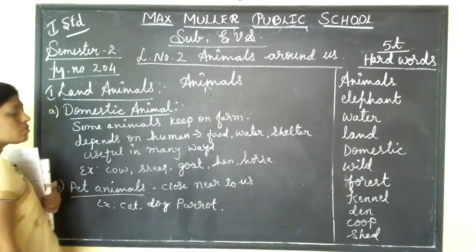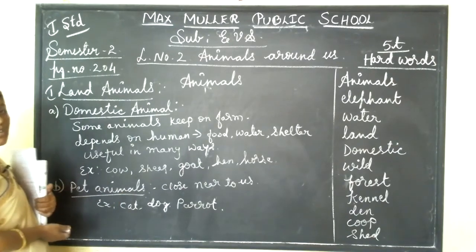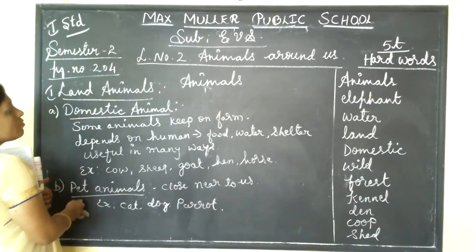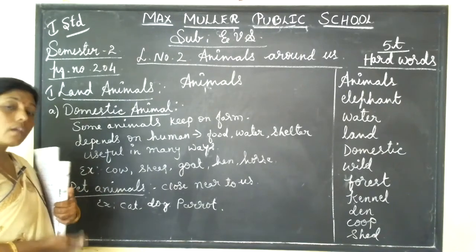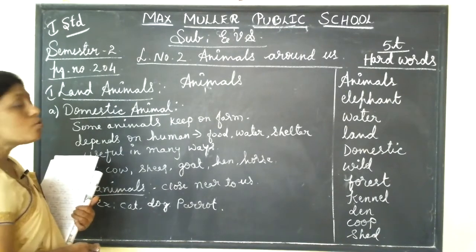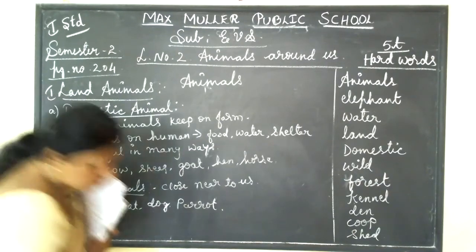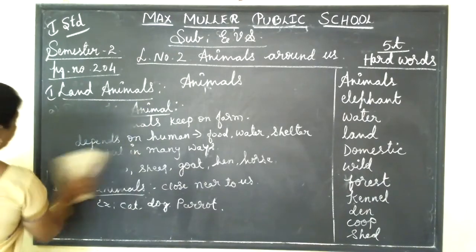These animals we call pet animals. Pet animals means they are very close, near to us, okay? Those animals are called pet animals and we love them, and we should take care of them also and not be rude with them, okay? Then come to the next, wild animals.